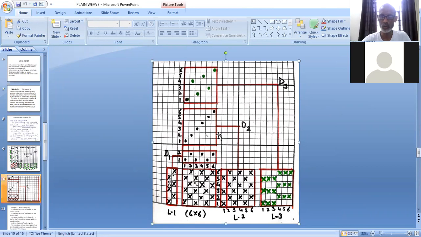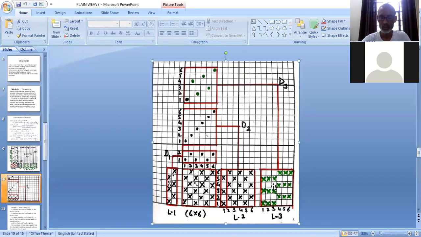This example can also be taken as the answer to the explanation of why and where skip draft is preferred. Here you can see with skip drafting, only 2 tappets are required because you can tie 1 2 3 together and operate by 1 tappet, and 4 5 6 together operated by 1 tappet. But with straight draft you will require 6 tappets, 1 tappet for each heald frame separately.